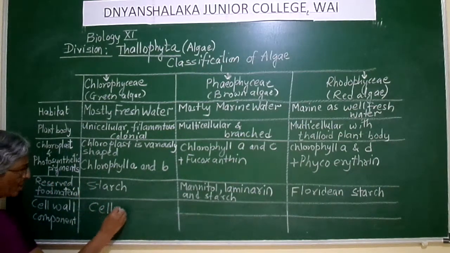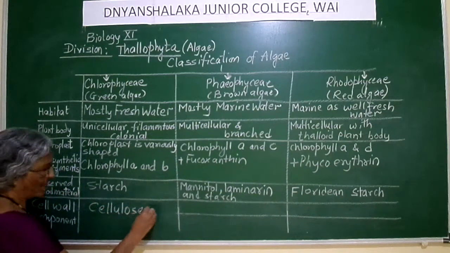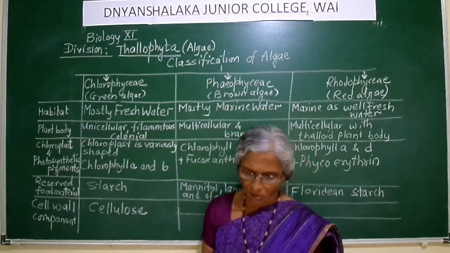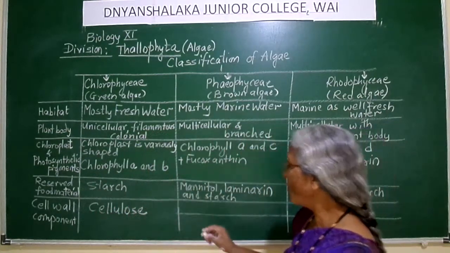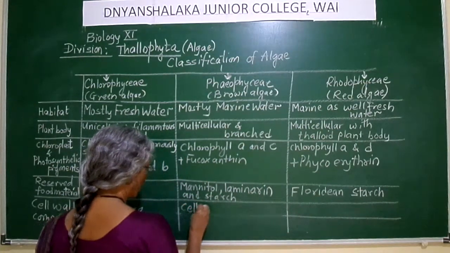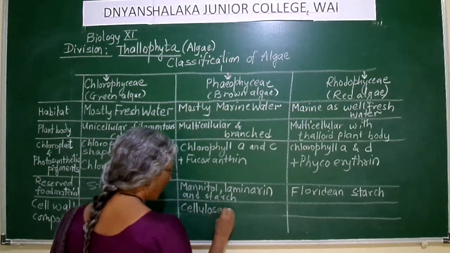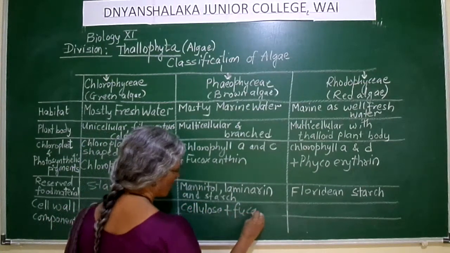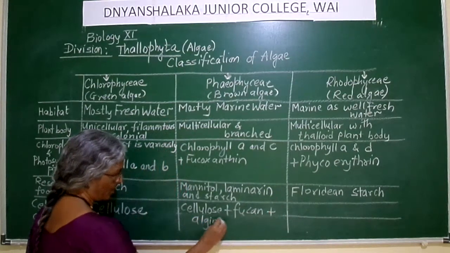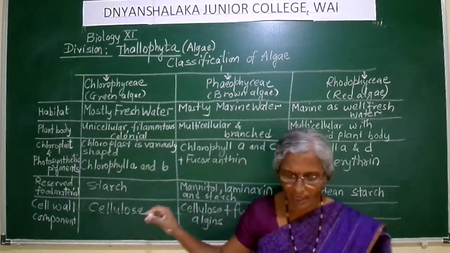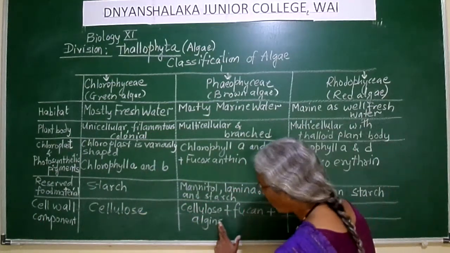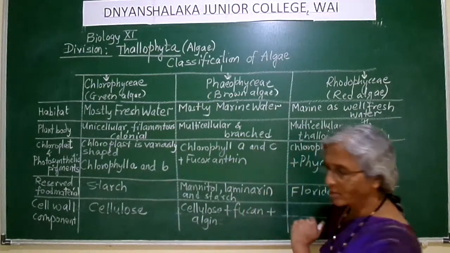In case of the Phaeophyceae members, the cell wall is made up of cellulose plus fucans plus algins. So these are the components of the cell wall.